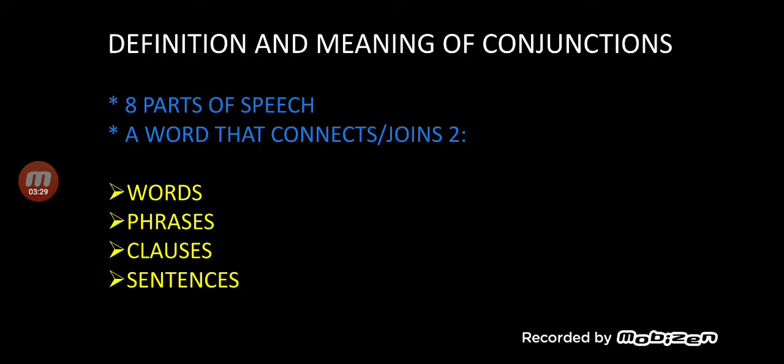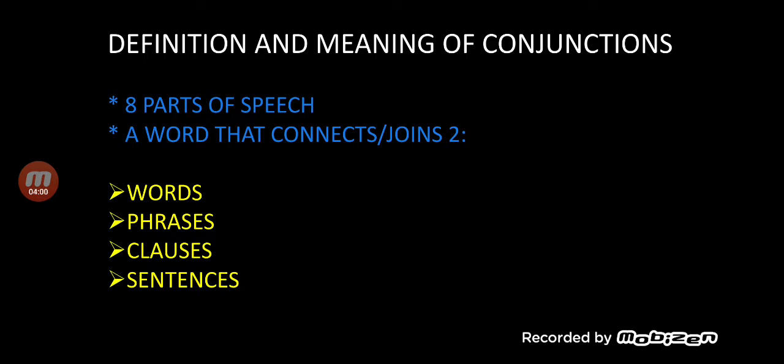What exactly do you understand by the term conjunction? Or what is a conjunction? A conjunction is a word that connects or joins 2 words, 2 phrases, 2 or more than 2 clauses, 2 or more than 2 sentences.